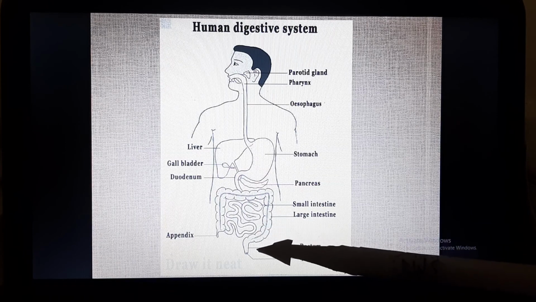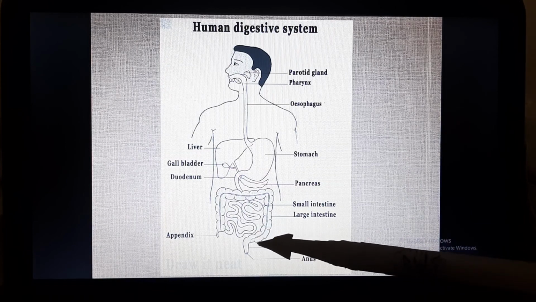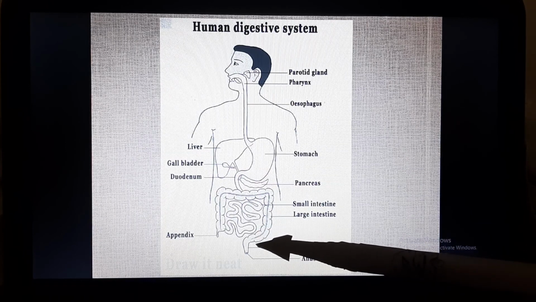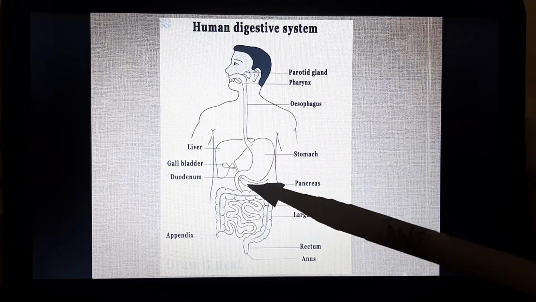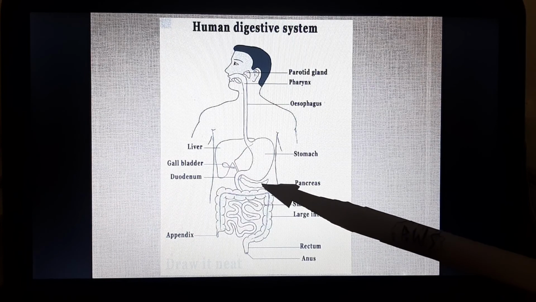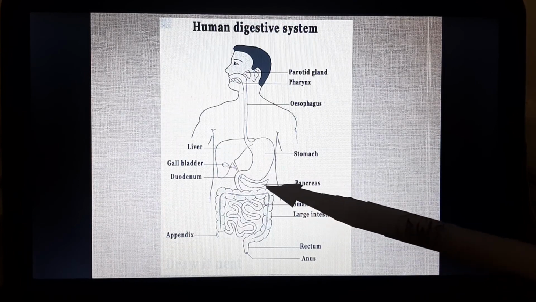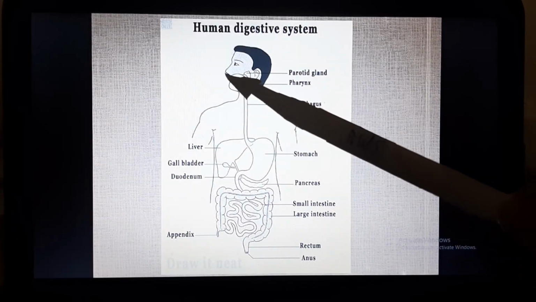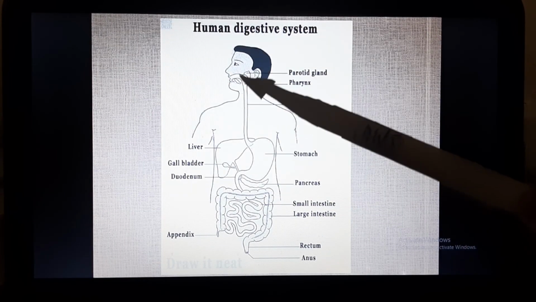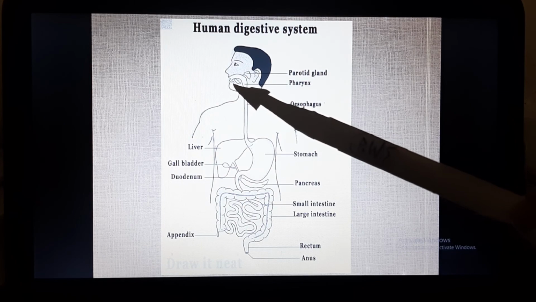Now the other part was the digestive glands. The digestive glands in the human digestive system are the liver, which you can see over here, and the pancreas. The third digestive gland is located in the buccal cavity and is called the salivary glands.